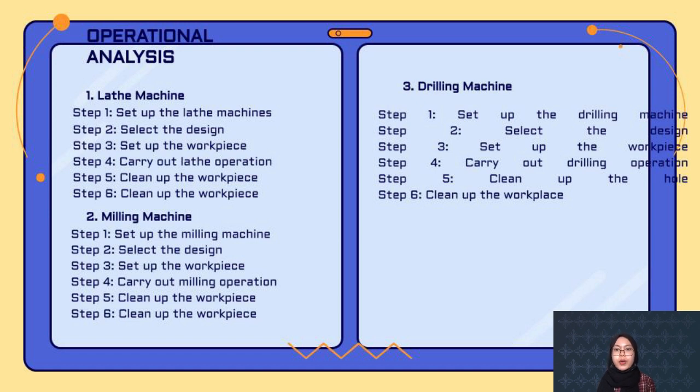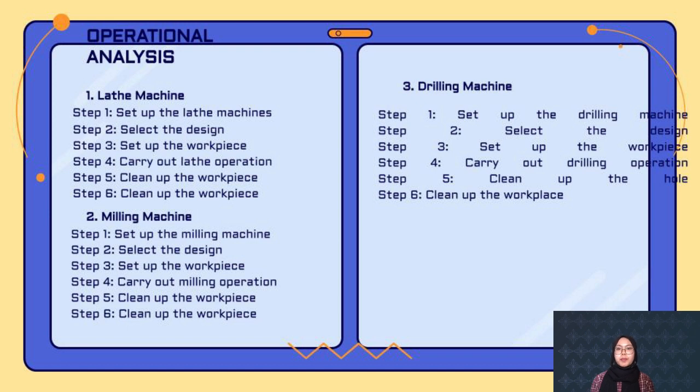Step 4. Carry out lathe operation. Take safety precautions such as wearing safety glasses and ear protection before using the lathe machine. Step 5. Clean up the workpiece. After the lathe process, we must clean the workpiece. And lastly, step 6. Clean up the workplace.